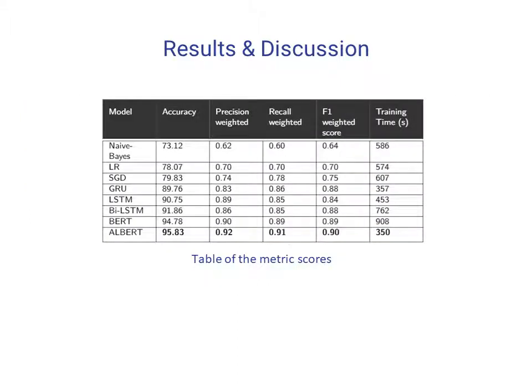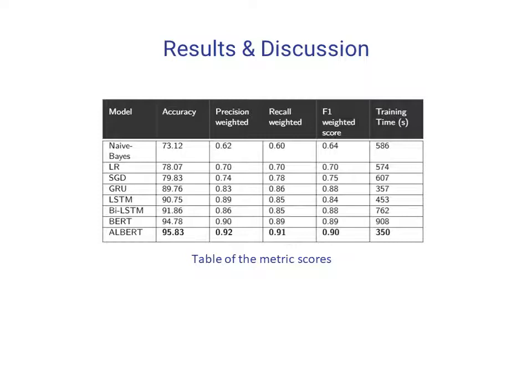Here we have shown the table of the metric scores, and also we have calculated the training times. You can see that as ALBERT uses a parameter reduction technique, it takes quite less time compared to BERT, and out of all the models, BERT takes the most amount of time to train with the data. Also from here you can see that ALBERT has achieved high accuracy, precision, recall, and weighted F1 score as well.